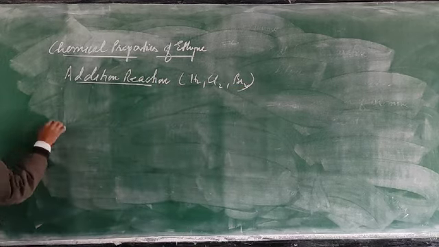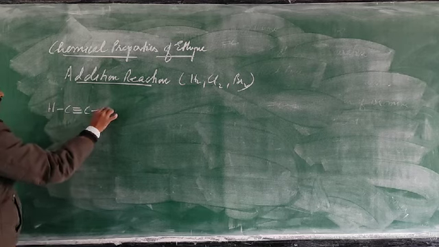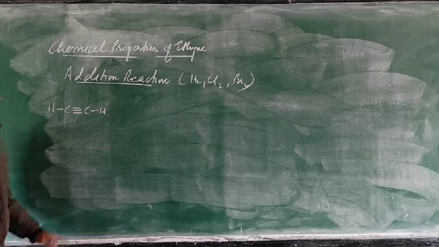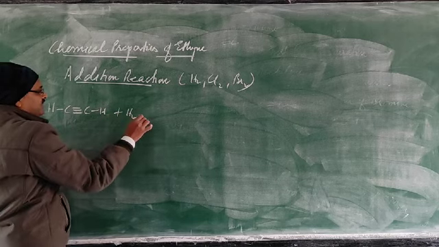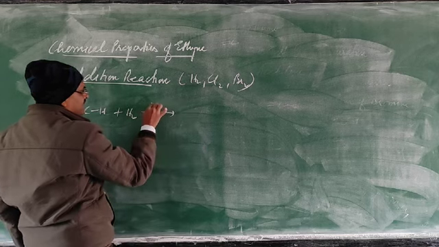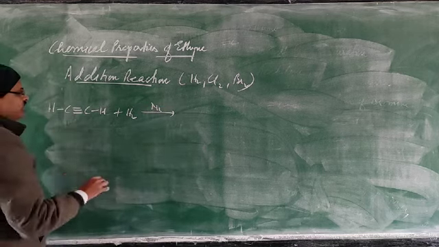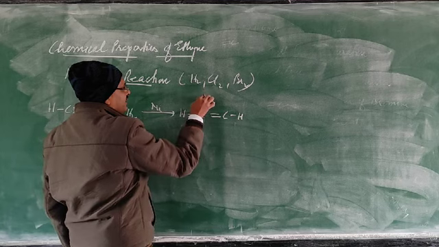So first of all, in this acetylene, this triple bond is there. Both bonds will be broken except the one. So in the first step, it combines with hydrogen in the presence of nickel catalyst, and this one is a triple bond. One bond is first broken, and then hydrogen will come here.